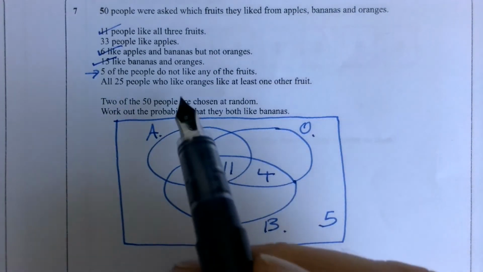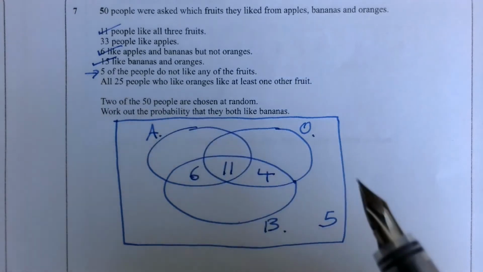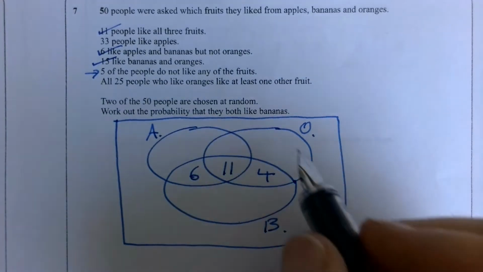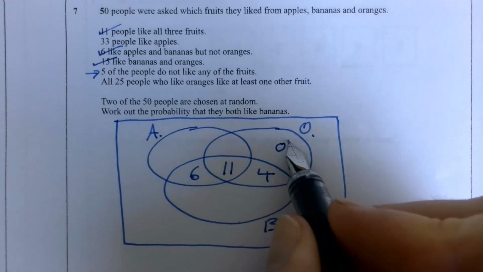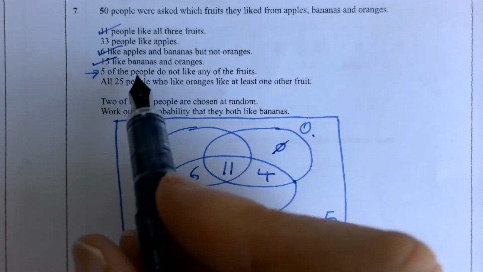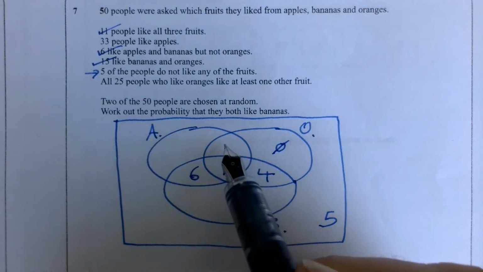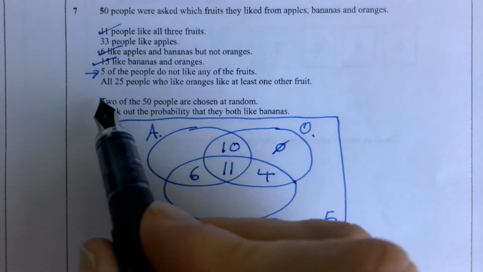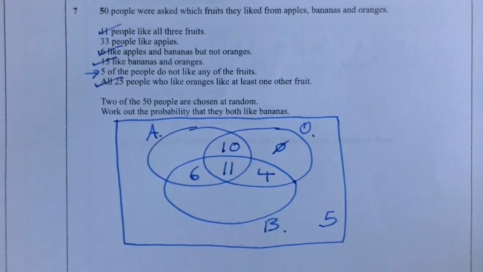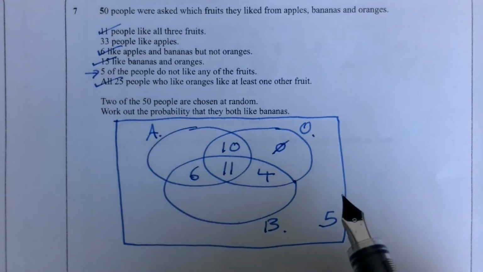All of the 25 people who like oranges like at least one other fruit. Well, what that means is no one likes only oranges. 11 plus 4 is 15, plus another 10 makes 25 people liking oranges. At this point, we can look here and say, right, 33 like apples altogether.